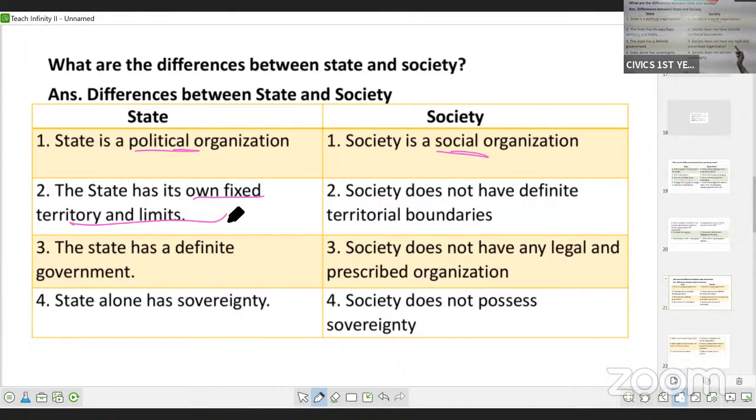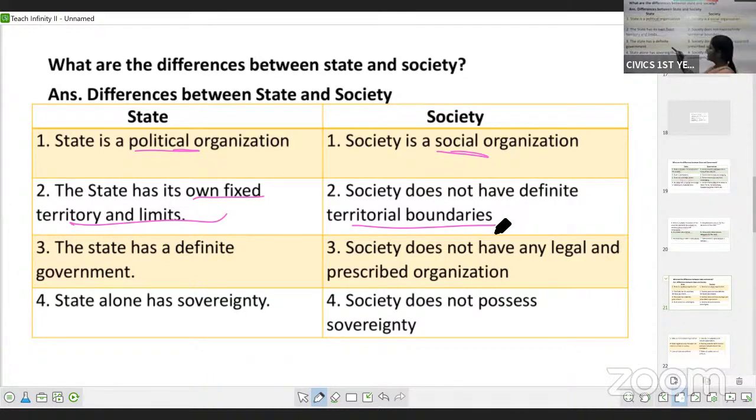Whereas society does not have territorial boundaries. We can say that society does not have fixed boundaries or fixed limits. Every state will have its own boundary, but society does not have any fixed boundaries or limits. Wherever you go, you form your society.